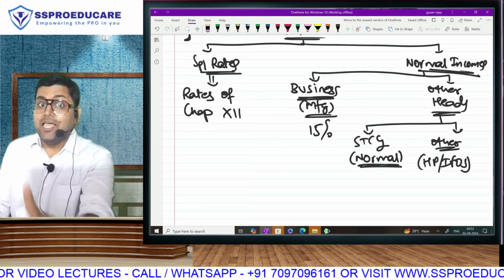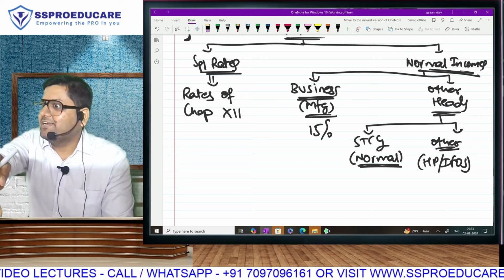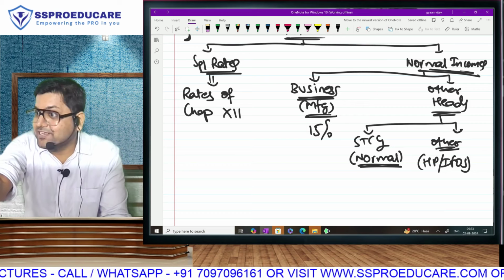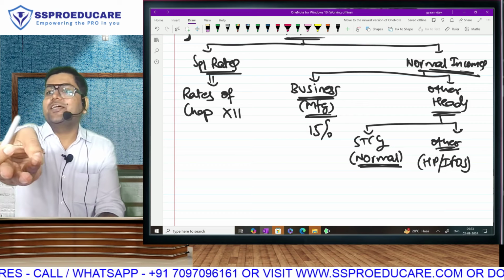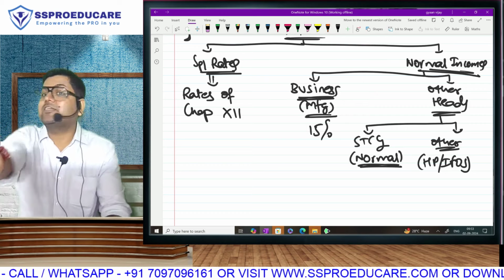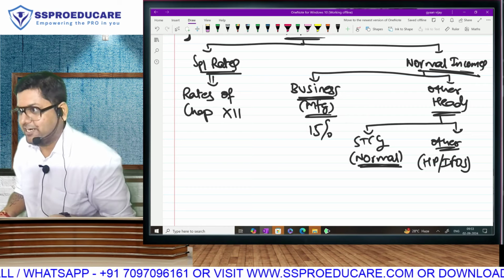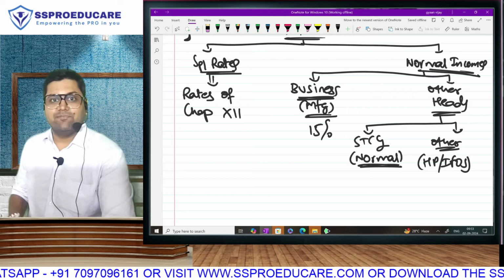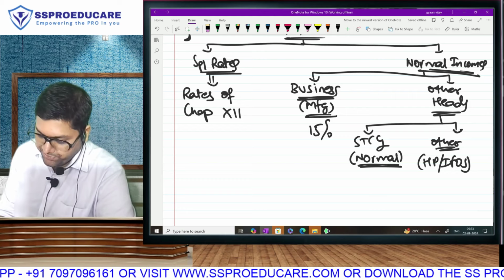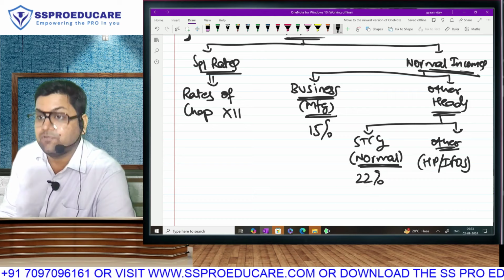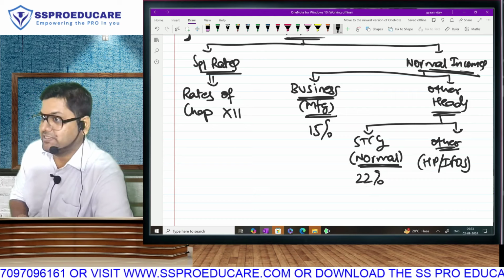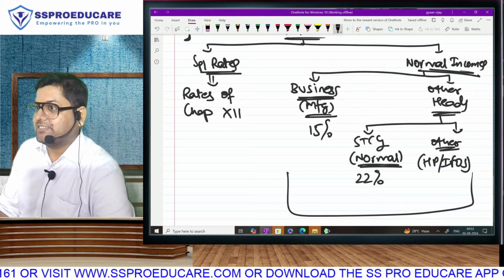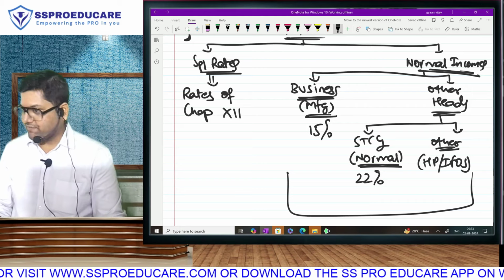25.168, because in 25.168 manufacturing was not the condition, only business was not the condition. They said domestic company or resident cooperative society, leave your tax benefits, and for all incomes except special rate we are giving you 25.168. So only manufacturing business will come in 15%. This activity will come. I am writing 22 here. I am not writing 25.168. You know why? In common I am going to add 10% surcharge and 4% cess. So the net rate will come to the required rate.